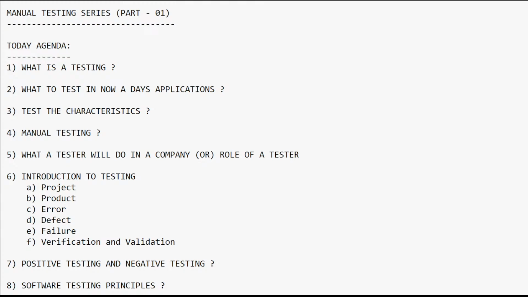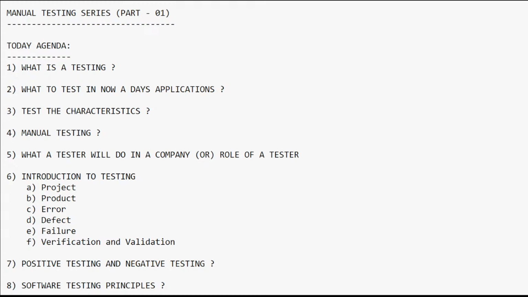The first characteristic is functionalities, and also we are going to test user interface, usability, security, load, performance, and compatibility.